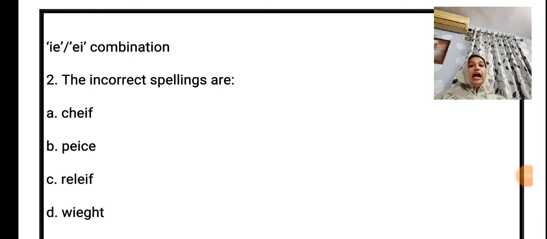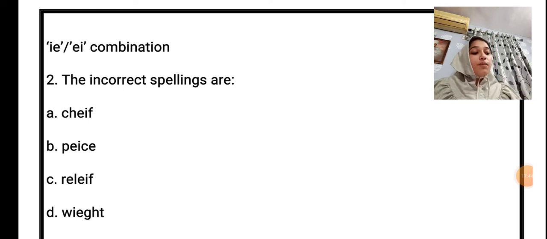Now we'll move up to the IE and EI combination. It is very fascinating, the fact about this. First we'll read out the rules. How and when do we use EI or IE? I always comes before E. So we have to always use IE, except after C. If there is C, after C we have to use EI. For example, receive, conceive. We always do after C, when it comes we have to use EI instead of IE. In the rest, I always comes before E.